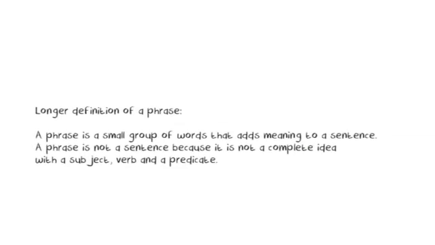But a phrase is not a sentence because it cannot complete an idea with a subject, verb, or predicate. It is a group of small words, so this small group of words is called a phrase.